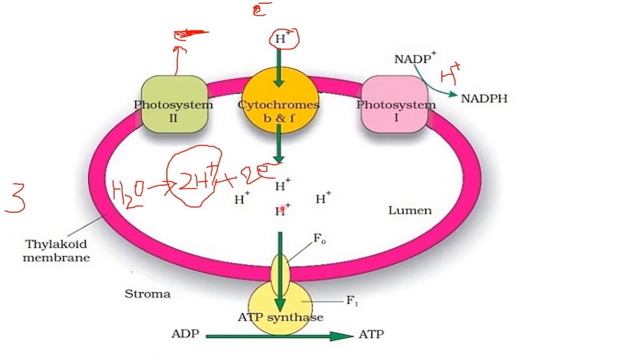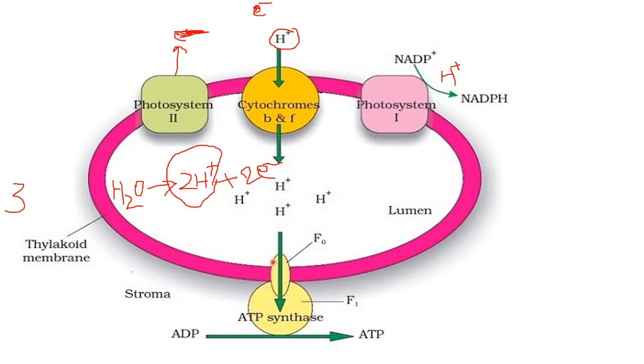Now these protons will move from higher concentration to lower concentration, meaning along the concentration gradient, and they will be transported through this ATP synthase. This ATP synthase has two parts, F naught as you can see here, and F1. So this part is F1 and this is F naught.